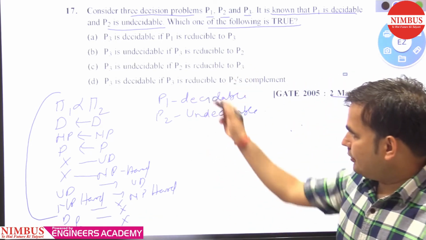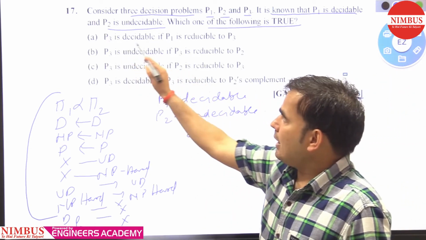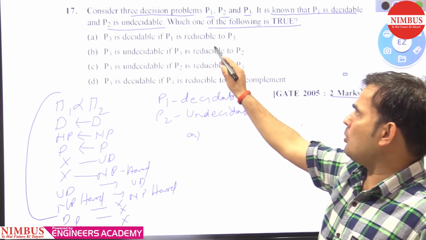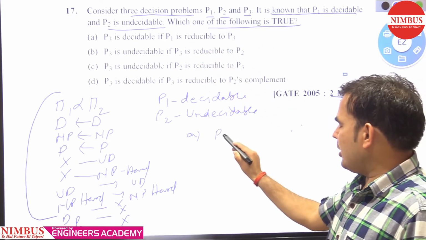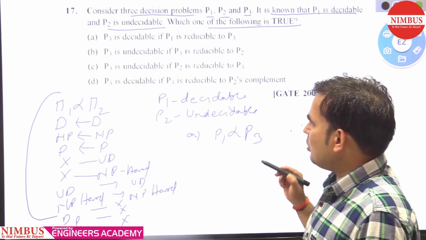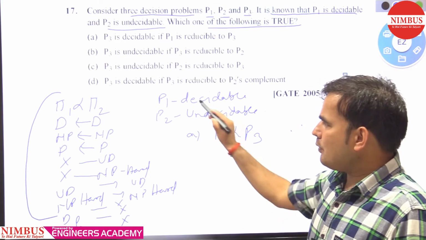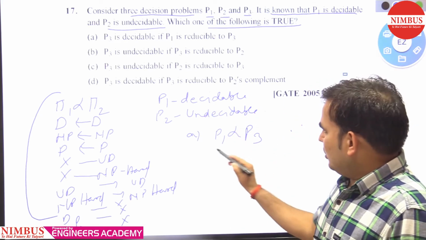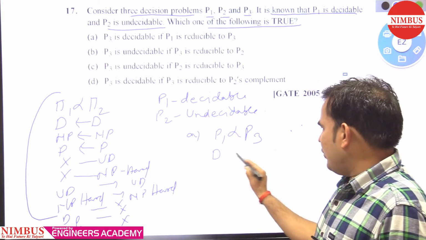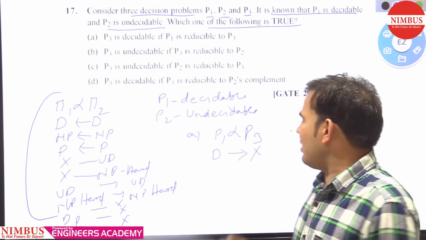So let's check option A. Option A is saying P3 is decidable if P1 is reducible to P3. P1 is reducing into P3, and we have the information about P1: P1 is decidable. So we cannot say anything about P3, whether it is decidable or undecidable.